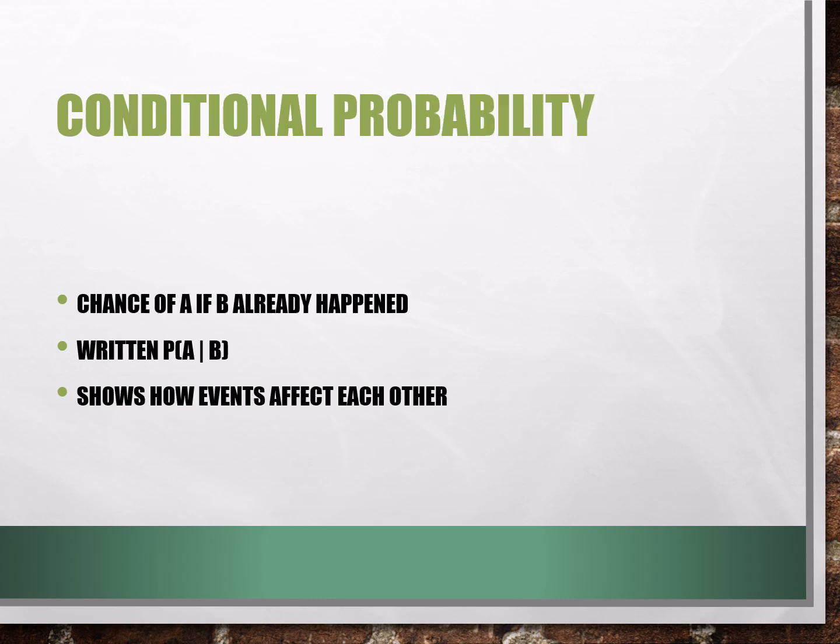Conditional probability. Okay, conditional probability is the chance of A if B already happened, written P(A given B). It shows how events affect each other. Conditional probability tells us the chance of event A when we already know that event B has happened. This idea is important because many events depend on each other.